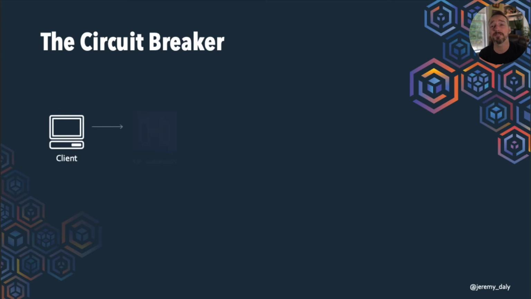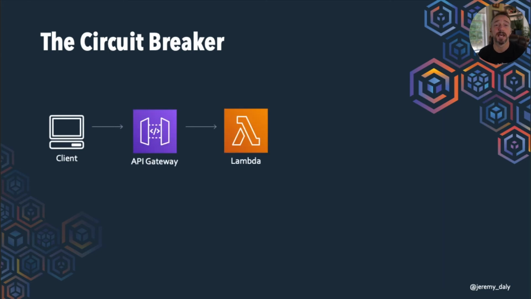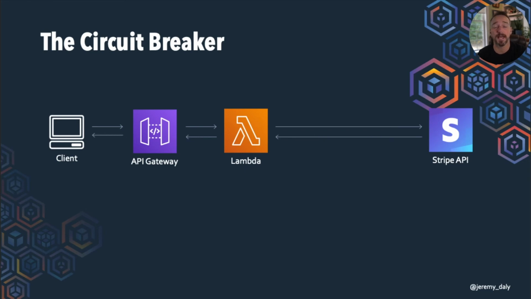The circuit breaker pattern is another very popular pattern that we can use to make sure we add resilience to our system and we can handle failures much more gracefully. So the happy path here might be that we call a Stripe API. That Stripe API replies back to us. We go back to our client. We say, hey, great, we charged your credit card. Everything is awesome. But as we know, because Werner told us, everything fails all the time.